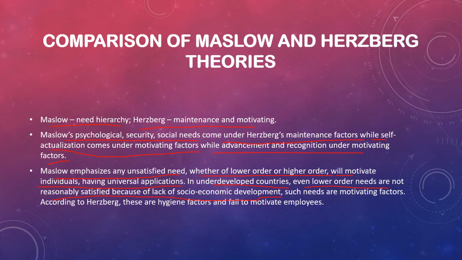That's why it is said that in underdeveloped countries even lower order needs are not reasonably satisfied because of lack of socio-economic development, but such needs are motivating factors. The salary need is the motivating factor for a farmer. But according to Herzberg, these are hygiene factors and fail to motivate employees. This is the basic difference between Maslow and Herzberg theories.